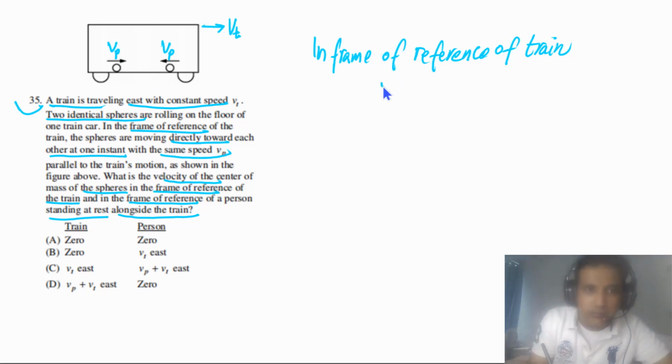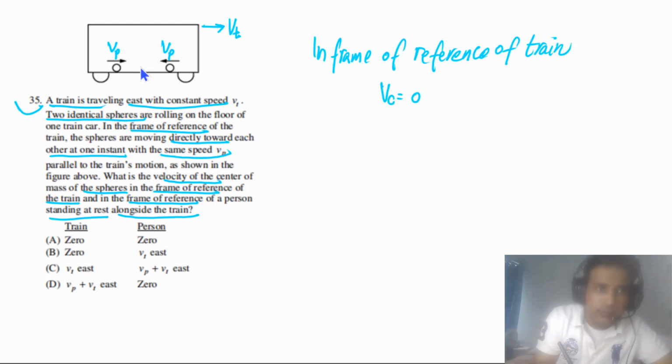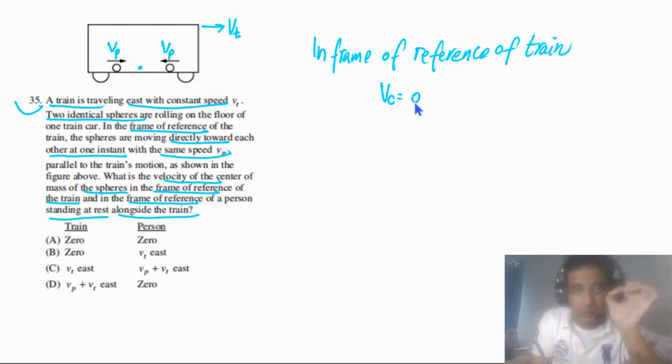So the velocity of the center of mass in this case will be equal to 0, because they are moving with constant speed in opposite directions. If the center of mass is at the center, we can label it here, so the center of mass will stay here, and its velocity will be equal to 0.